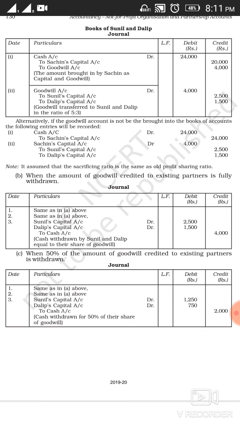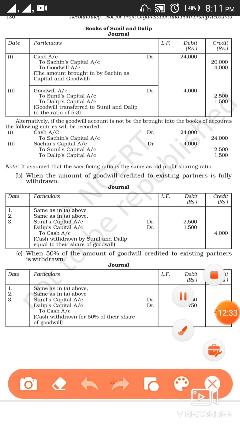Now second case. In the second case it has been given that the existing partners or the old partners want to make the withdrawal of the share of goodwill. Now in this case your first entry will remain same, the second entry will remain same. Now for withdrawal one additional entry has to be done, as it has been said in the question that Sunil and Dilip want to withdraw their share of goodwill fully from the business. Now for the same the entry will be as they are withdrawing the amount.